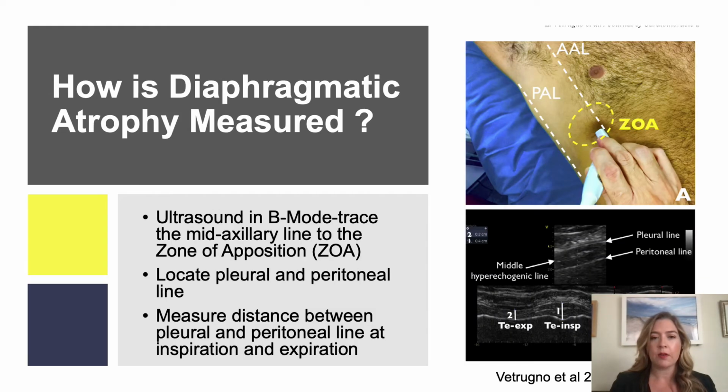We measured diaphragmatic atrophy in mechanically ventilated patients under neuromuscular blockade using an ultrasound with a linear probe in B mode and tracing down the mid-axillary line to the zone of apposition, as seen in the upper right-hand corner. We then visualize both the pleural and the peritoneal line under ultrasound, as seen in the lower right-hand corner, and measure the distance between these two lines at both inspiration and expiration.